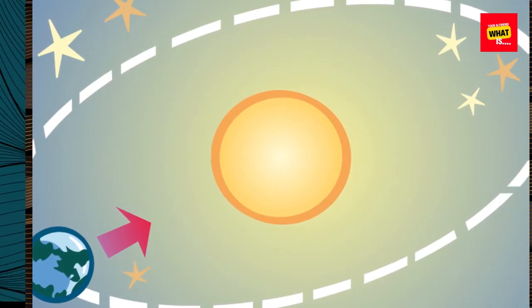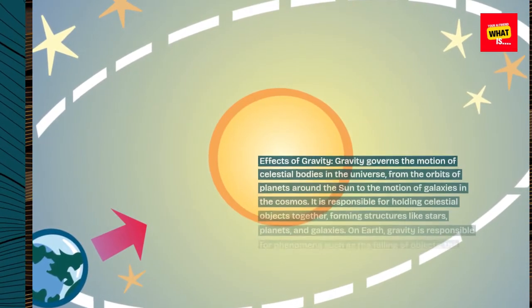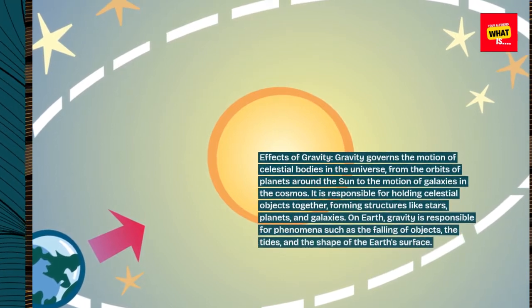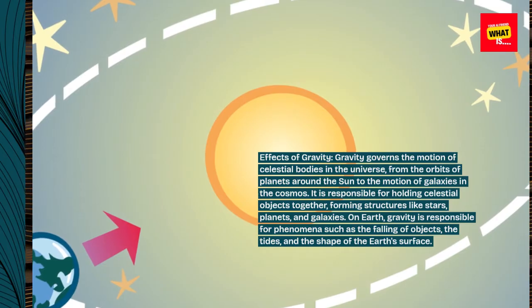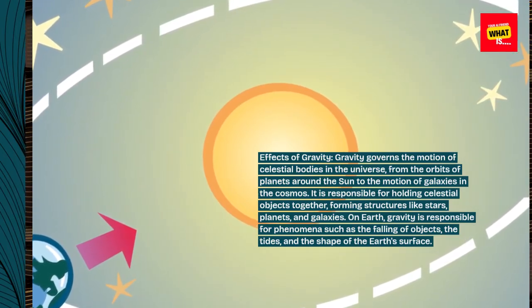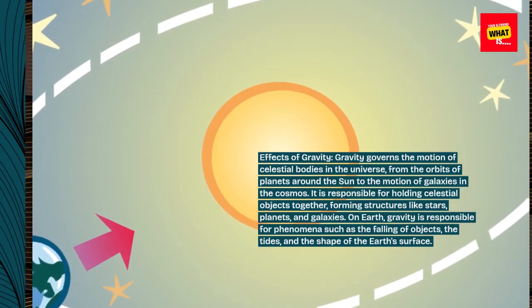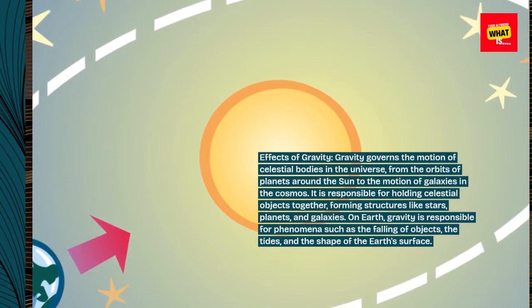Effects of gravity. Gravity governs the motion of celestial bodies in the universe, from the orbits of planets around the Sun to the motion of galaxies in the cosmos. It is responsible for holding celestial objects together, forming structures like stars, planets, and galaxies. On Earth, gravity is responsible for phenomena such as the falling of objects, the tides, and the shape of the Earth's surface.